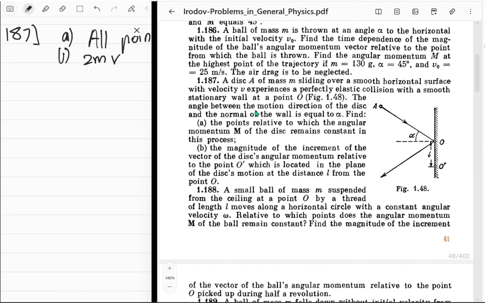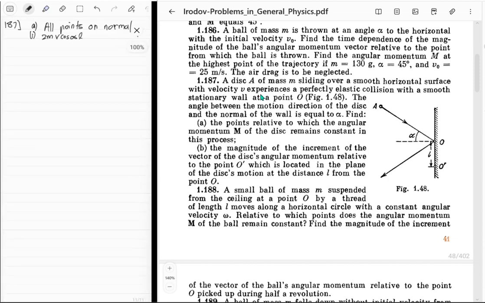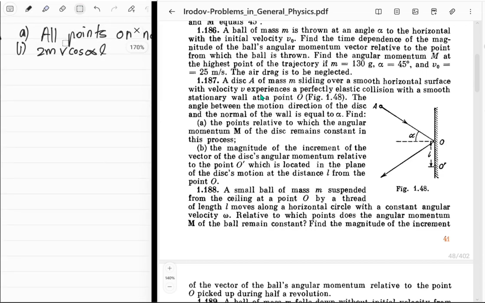So when I said velocity, it's actually just the speed. That's what they gave us, right? It's going to be v cosine alpha and that times L. I should just say vL cosine alpha, because I might mistake it for alpha L being the cosine, which is not the case. Right. So 187 done.